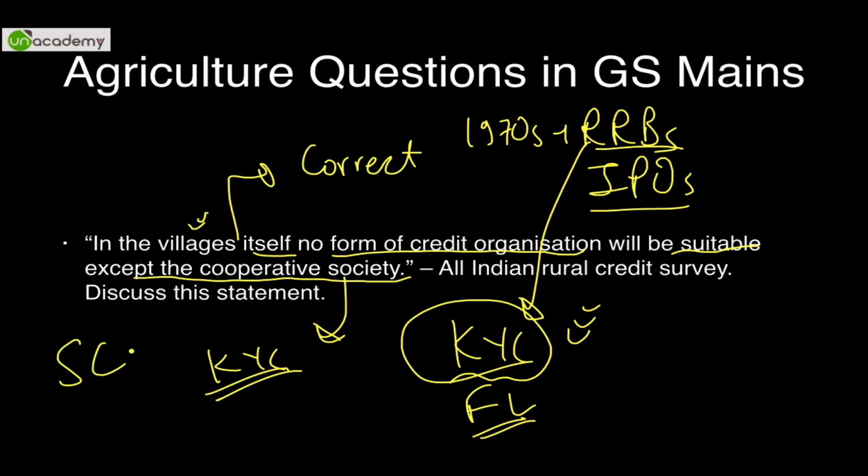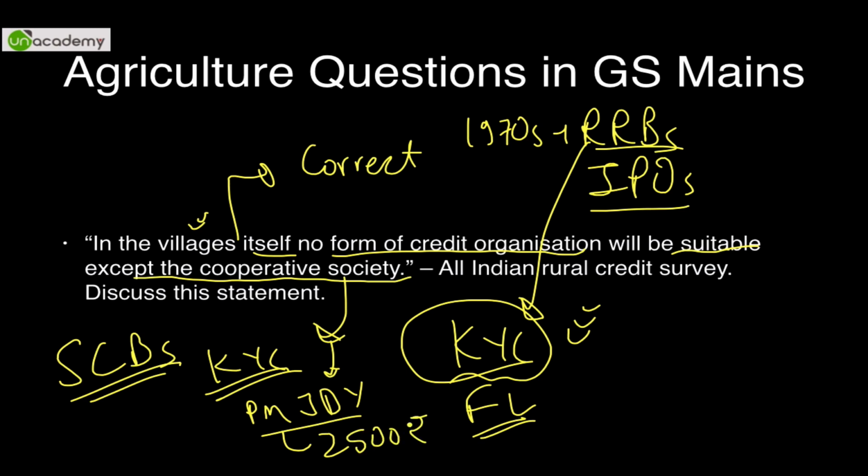And there is also something called scheduled cooperative banks, which you can talk about in this answer. So you should know in what aftermath it came. Kurien sir died, and then Pradhan Mantri Jan Dhan Yojana came, which had like 2,500 rupees overdraft, so that at least farmers can open bank accounts, which led to more than 10 crore bank accounts being opened, which was a world record in itself. So these are the factors around which it should revolve. You can say yes, cooperative society plays a good role, but the claim that no form of credit organization will be suitable, that is wrong.